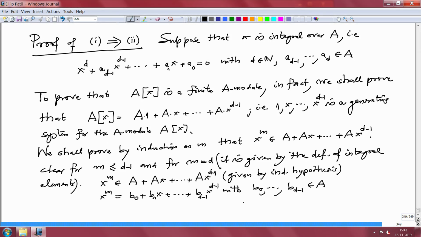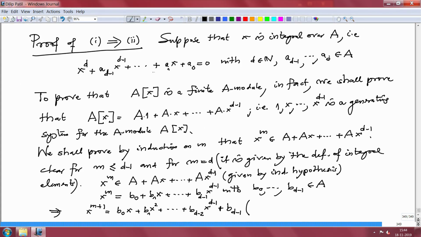Now multiply this equation by x. So multiplying by x we get x^{m+1}, which is equal to b_0 x + b_1 x^2, you can go on till b_{d-2} x^{d-1}, and the next one is b_{d-1} x^d.